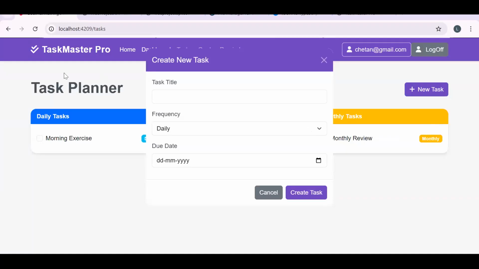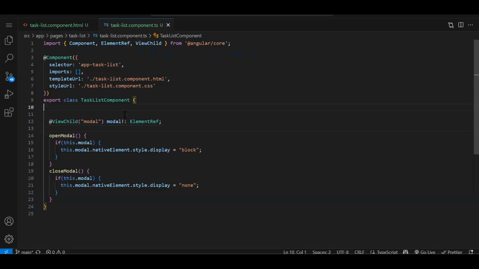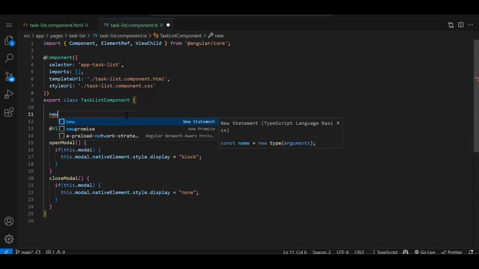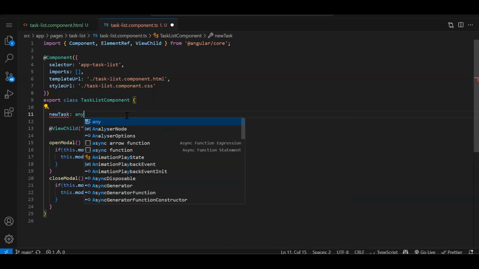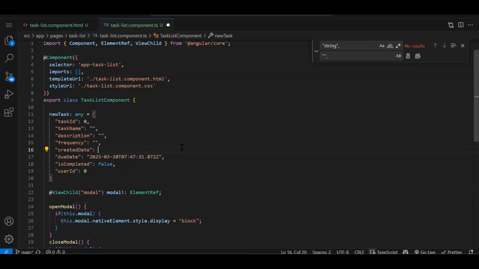Now we just need to create an object and we will bind it. This is our API, and this is our object. Again, as I said, in the login API I already explained how we create classes and everything. So here I'm going with any, just to speed up the project completion. Now this object I have to create over here, newTask colon any. I'm going with any, but you have to create your class and interface. Let's initialize this string with empty. And createdDate, I will initialize with new Date.